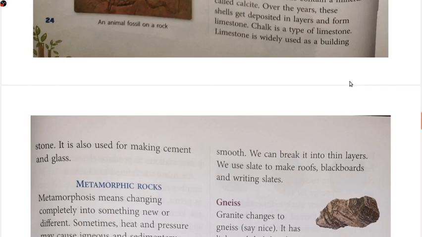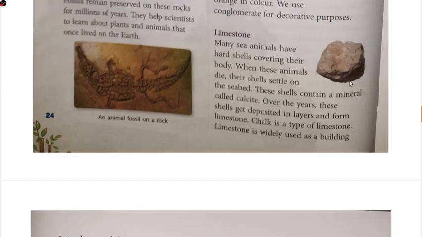It is also used for making cement and glass as well. Limestone is generally chuna. In Hindi we call it chuna.